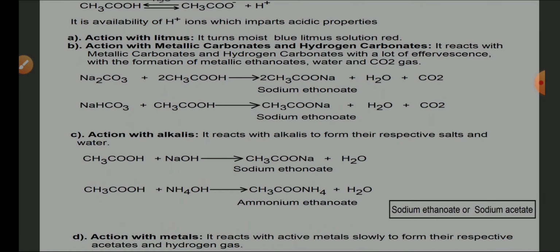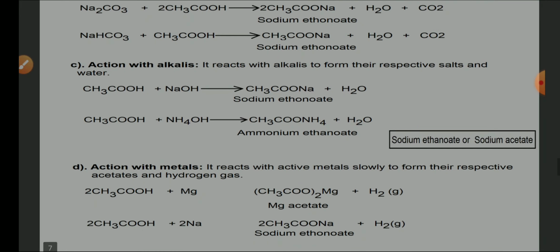Action with alkalis, whatever alkali it is, whether it is NaOH or NH4OH, that is sodium hydroxide or ammonium hydroxide, acetic acid is going to produce the respective ethionate. If it is sodium hydroxide, it produces sodium ethionate or sodium acetate. If it is ammonium hydroxide, then it will produce ammonium ethionate or ammonium acetate, along with water.